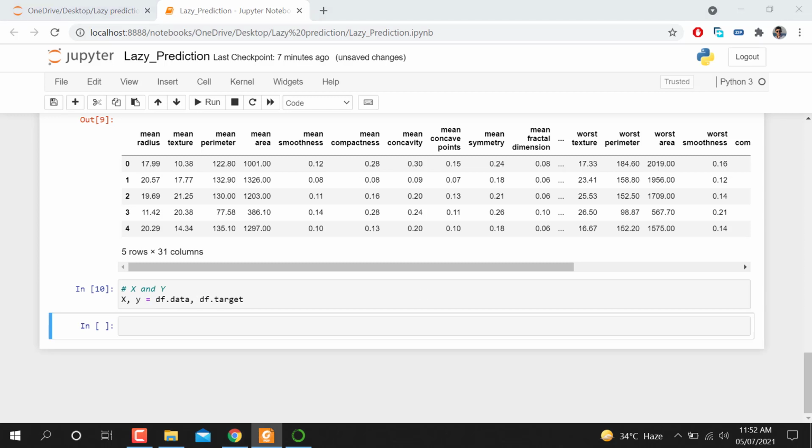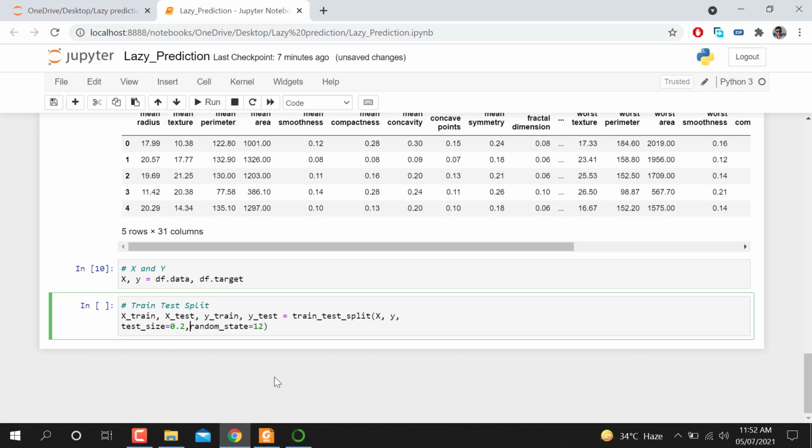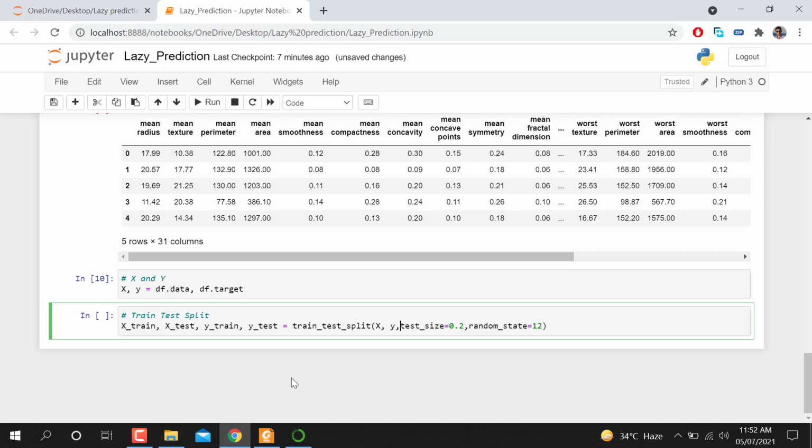After doing this, we need to split the data into training and test sets. Here I'm going to use random_state equal to 12. It's up to you whatever you would like to use, but make sure it stays the same when you run the experiment the next time. The test size is 0.2, which means we are splitting the data with a test size of 20%.